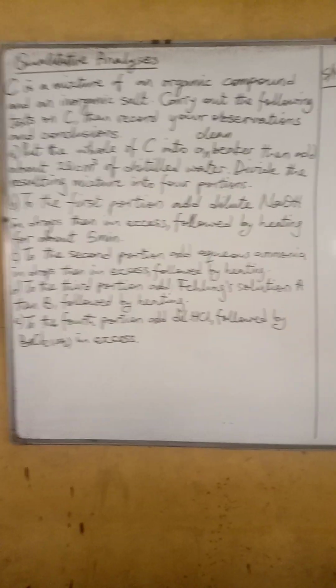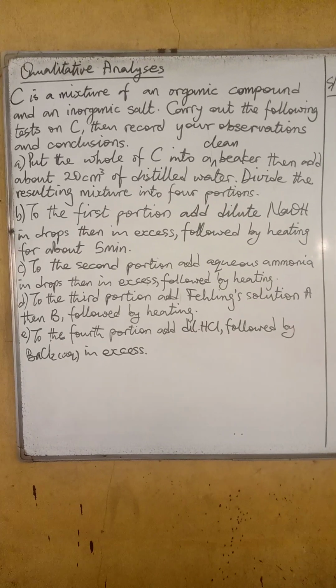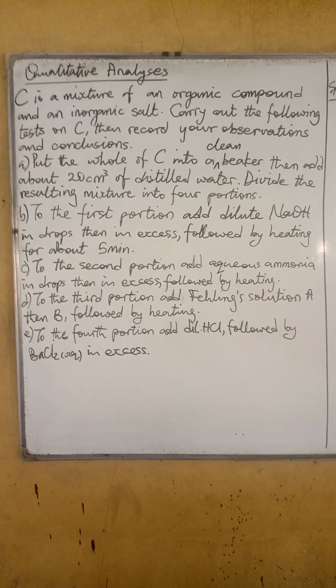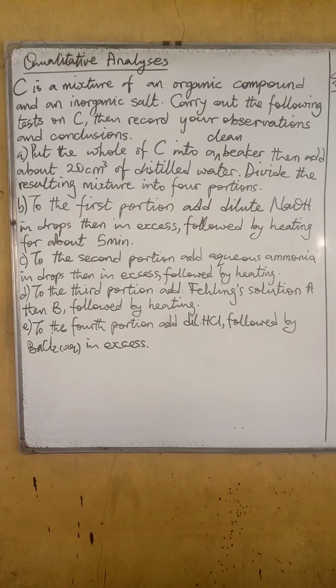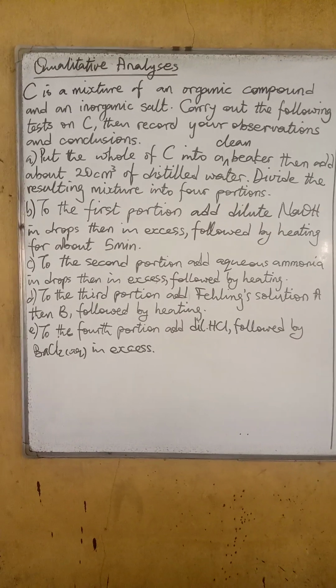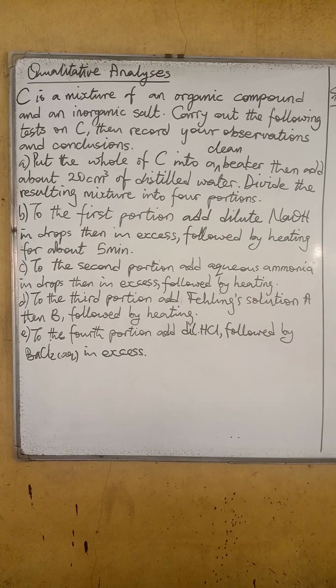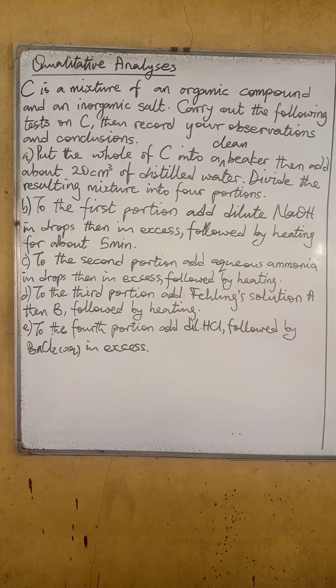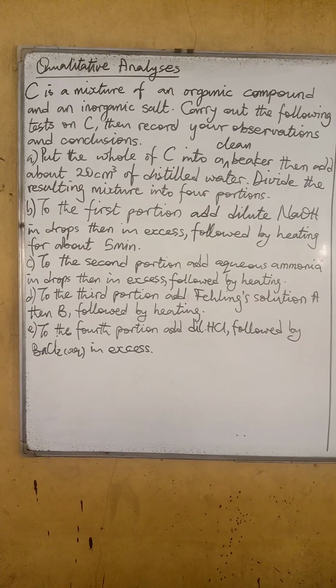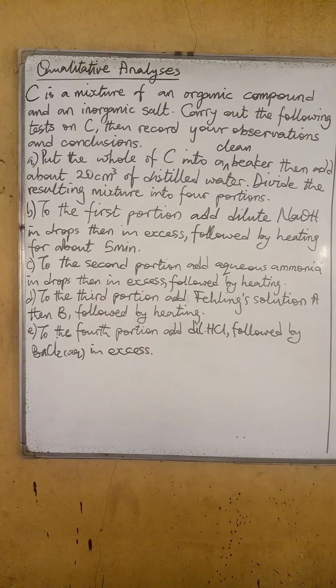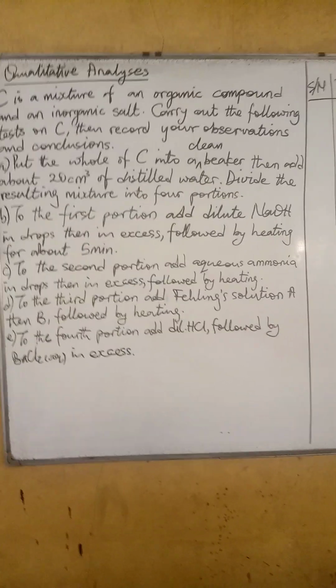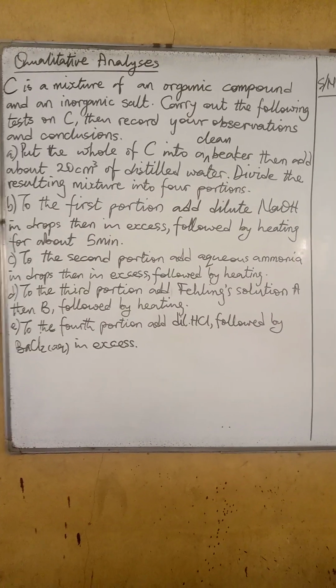This is the qualitative analysis of 2025 WASSCE examination chemistry. C is a mixture of an organic compound and an inorganic salt. Now you see the instruction there, every detail is there. So put the whole of C into a clean beaker and add water and so on.